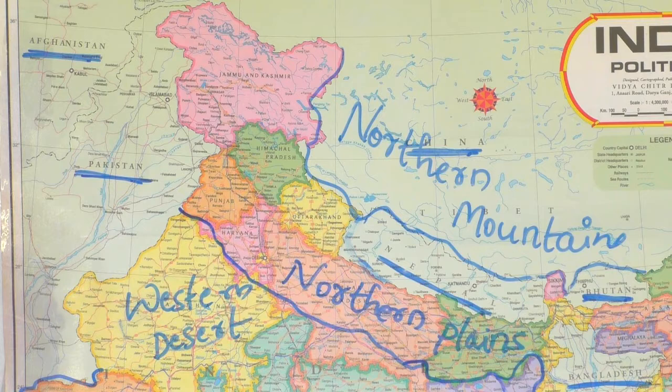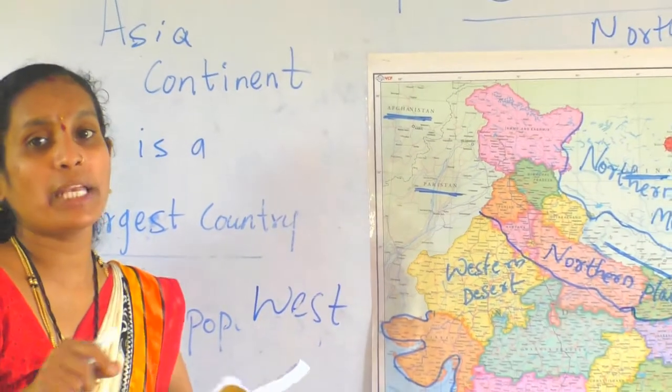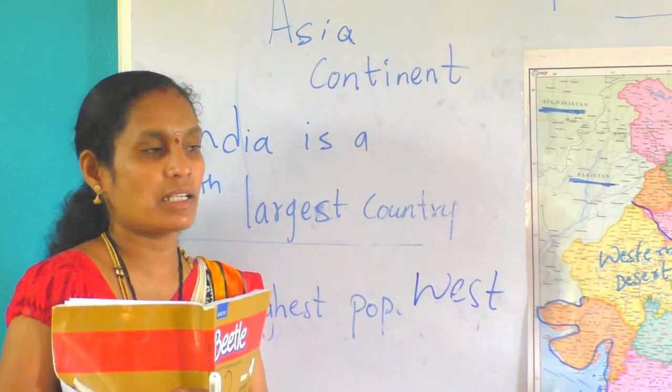Okay, next we go for physical divisions. India has 6 physical divisions. How many? 6 physical divisions.